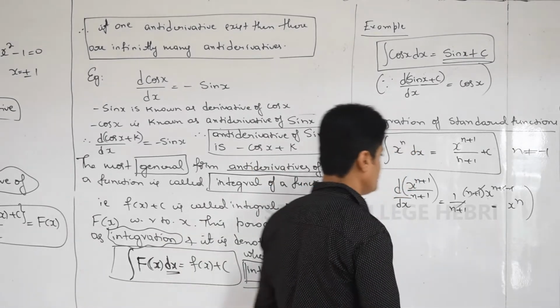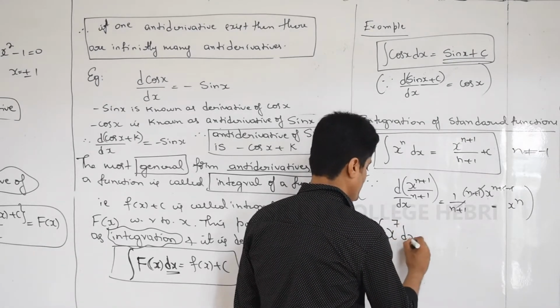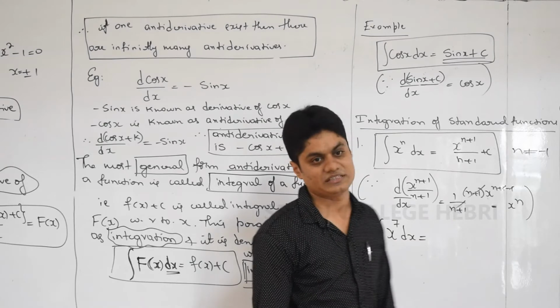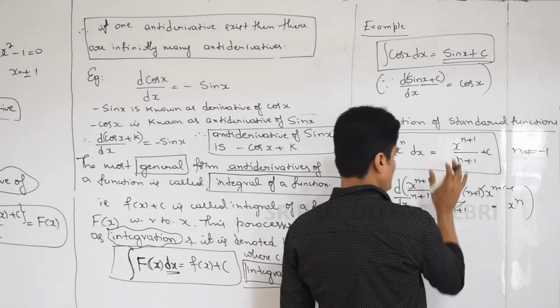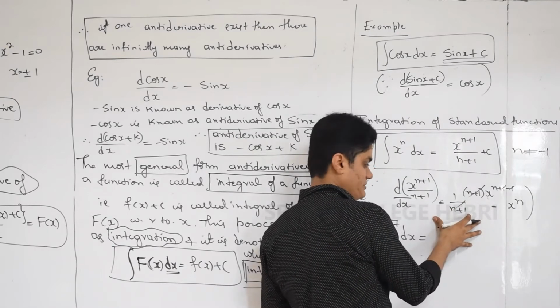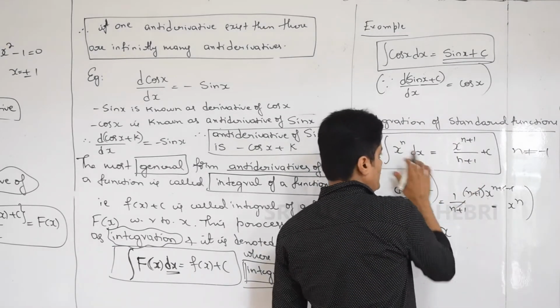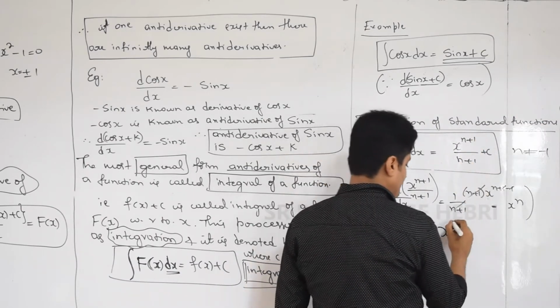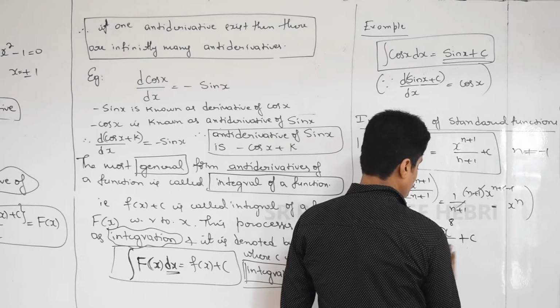Where is this useful? See, I will take one example, x to the power 7. Suppose you want to find the integration of x to the power 7. How do you find it according to this rule? If you know this formula, you don't need differentiation. Next time you won't use differentiation, you will use the integration formula. What does the formula say? If x power n, then x power n plus 1, that is, if 7 then 8, divided by 8, and don't forget to write c.